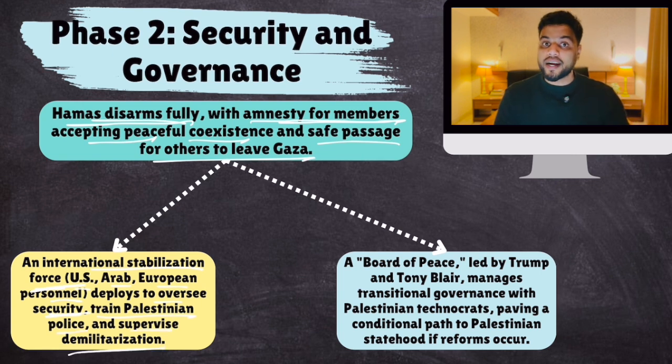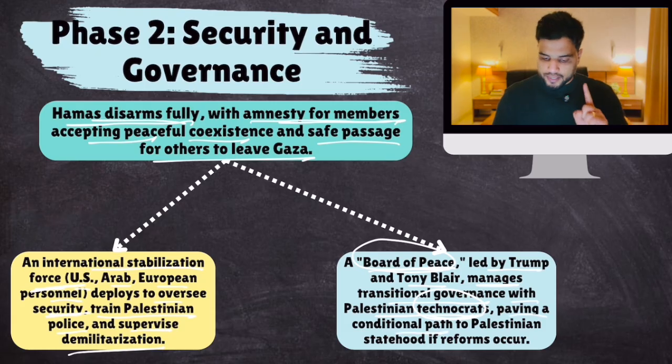Now, who would take care of administration? A board of peace led by Trump and Tony Blair manages transitional governance with Palestinian technocrats. Remember, technocrats. No Palestinian politician would be part of the board of peace. Experts, technocrats would govern Gaza, paving a conditional path.